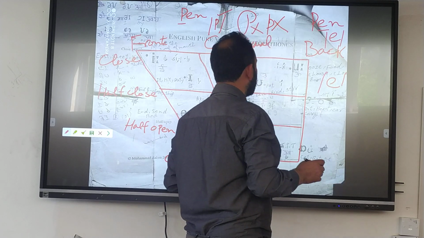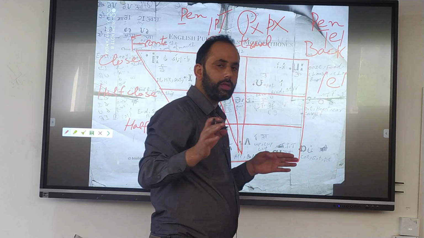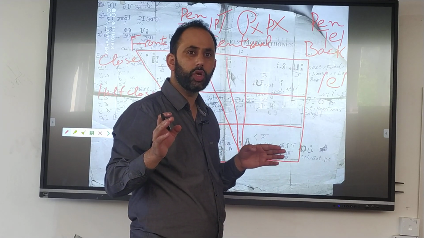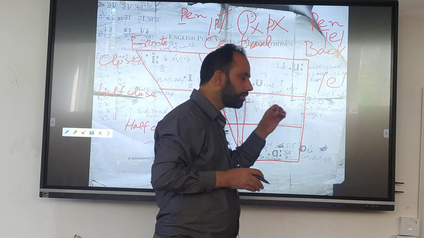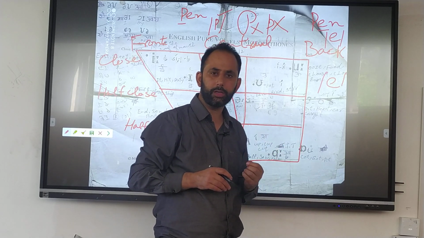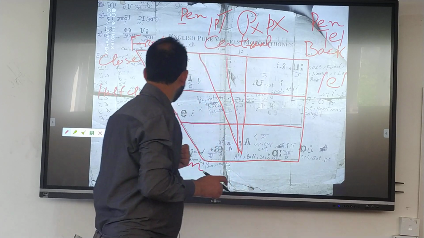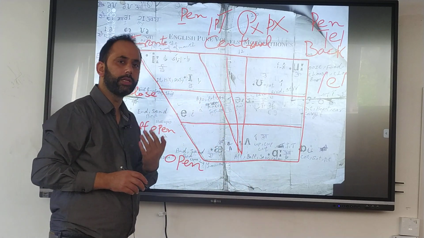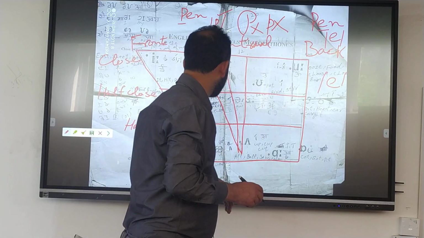Now you will see how we use the symbols, in which way we write the phonetic transcription of the words. You will see for yourself how they are produced when I use this diagram.